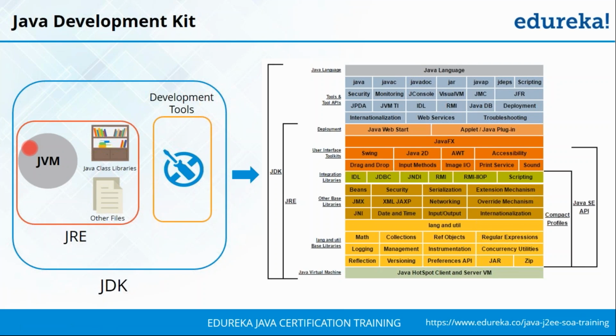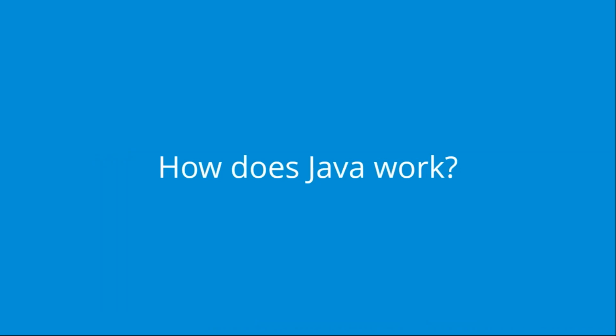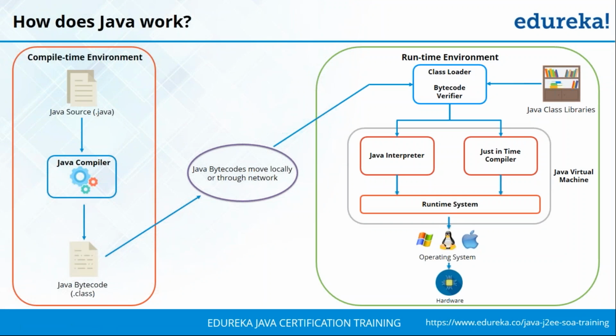So what we're going to be doing is downloading the Java development kit and installing it on your system. But before we go ahead and do that, let's try to understand how Java works. Let's consider the two main environments. First is the compile time environment, that is the environment where you're going to be developing your Java code, and then you have the runtime environment where you're going to be executing your program.